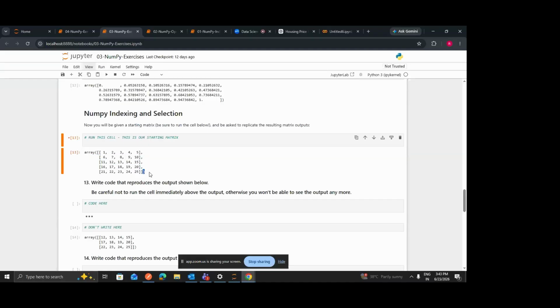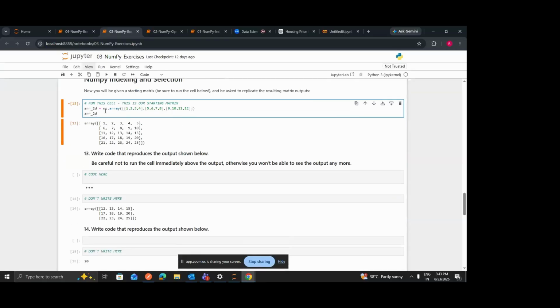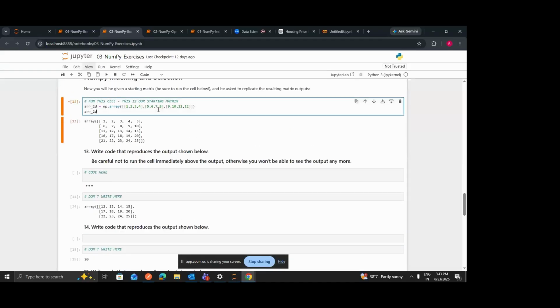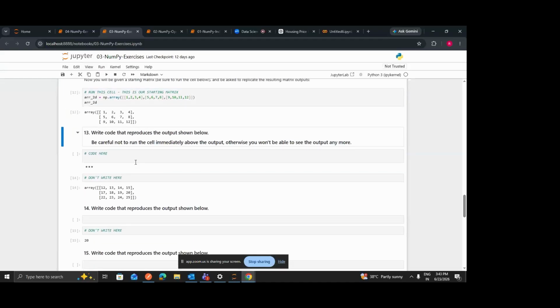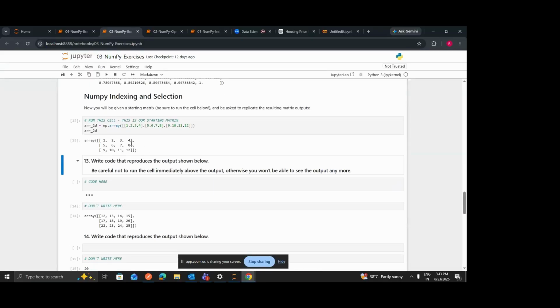Just do it quickly because we don't have much time. So basically what we can do is write np.arange, and within that range we can pass from 1 to 26, and it will generate the numbers 1 to 25 for you, and you can reshape it using 5 by 5. You can pass 5, 5. So that will create a 2D matrix like this for you. Now on this matrix, what we are supposed to do, sorry.